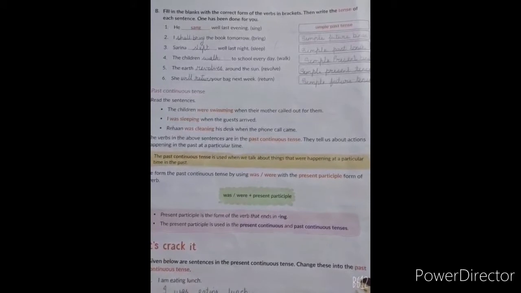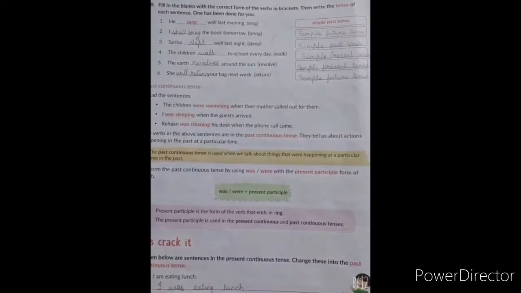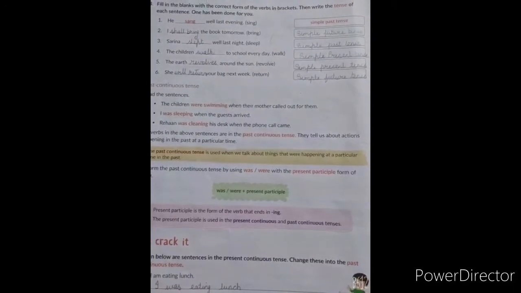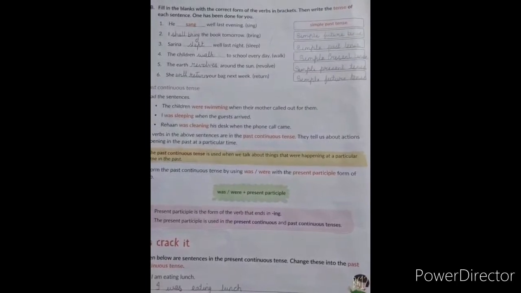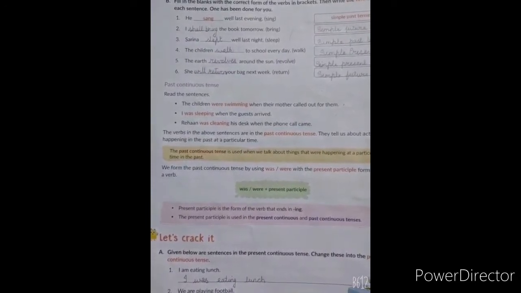I am repeating all the answers. Number 2, shall bring, future tense. Number 3, slept, past tense. Number 4, walk, present tense. Number 5, revolves, present tense. Number 6, will return, future tense. Page number 50 only. See what we have the next topic now.